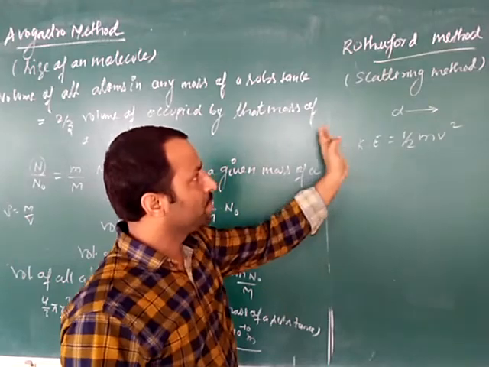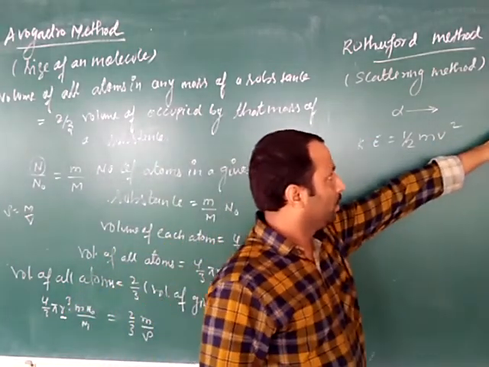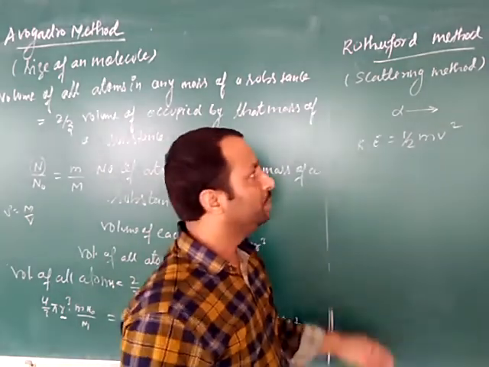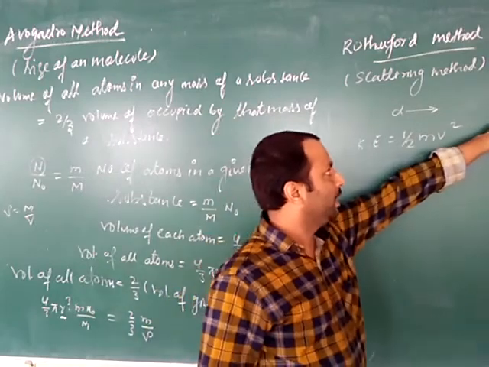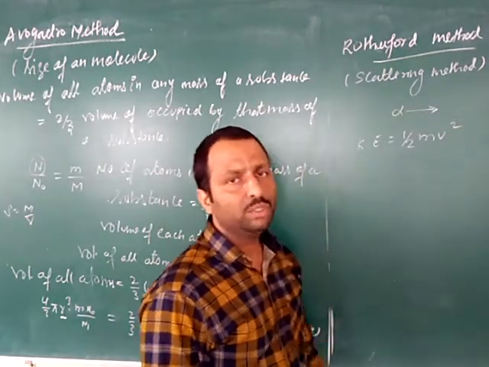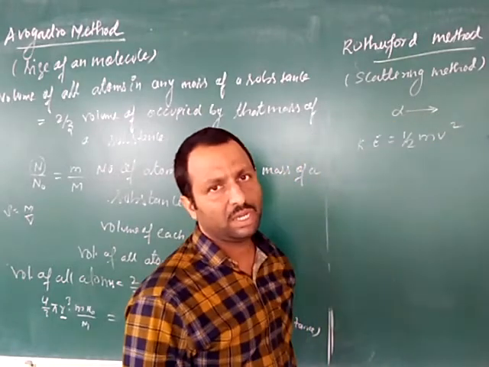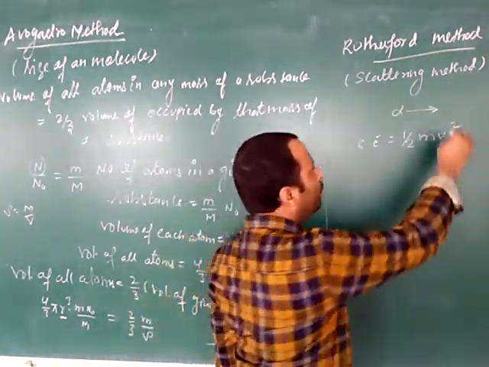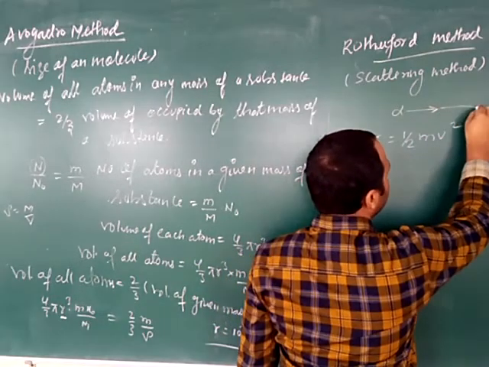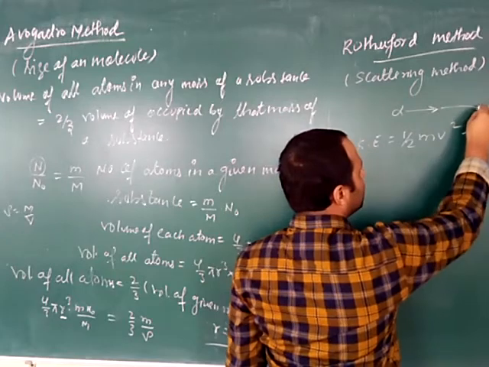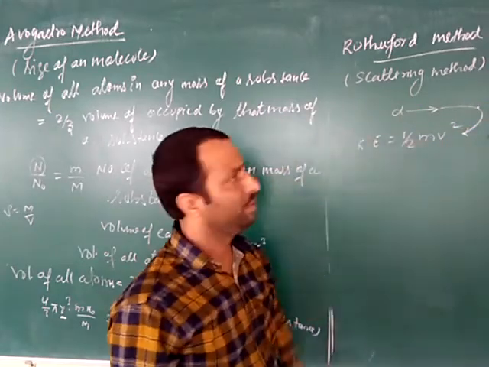But as it was moving closer and closer towards the gold foil, so what is happening? Due to the repulsion, at the center nucleus is there, so the repulsion between the positively charged nucleus and positively charged alpha particle, it is bouncing back, means slowly its kinetic energy was decreasing, and at a certain point again it has bounced back.